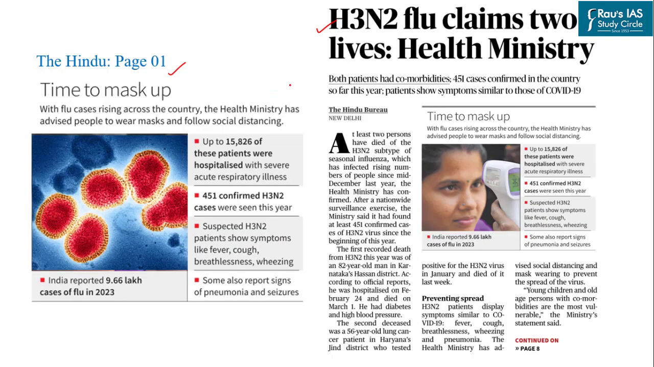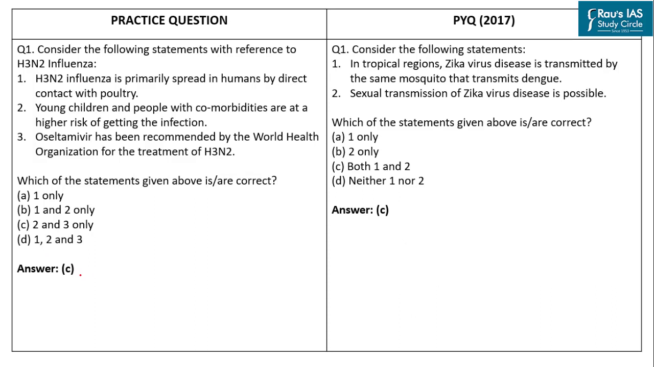So this article says that since January 2023, there have been more than 450 confirmed cases of this flu in India. H3N2 is a subtype of seasonal influenza. It is also known as Hong Kong flu, and it is a type of influenza virus that can cause respiratory illness in humans. So the correct answer to this practice question is option C, that is 2 and 3 only, and the correct answer for our UPSC PYQ is option C.